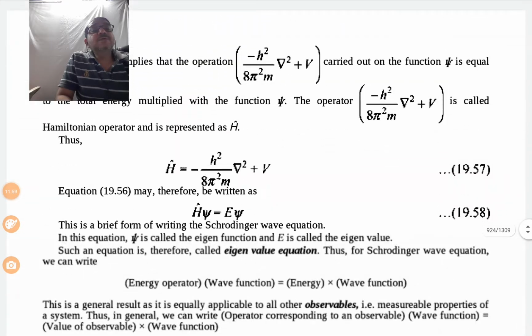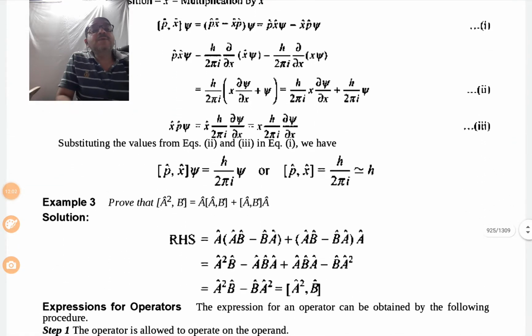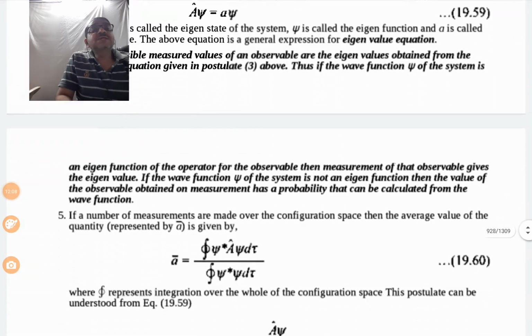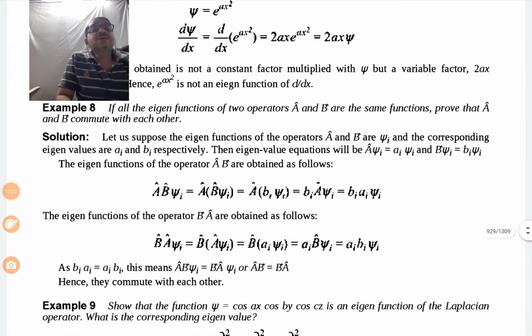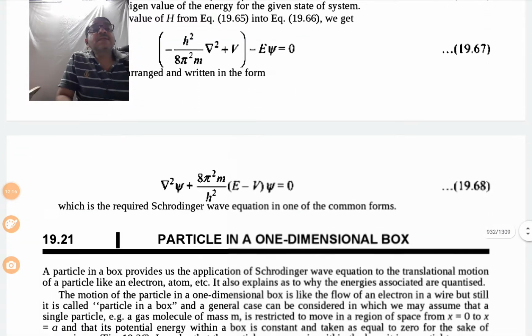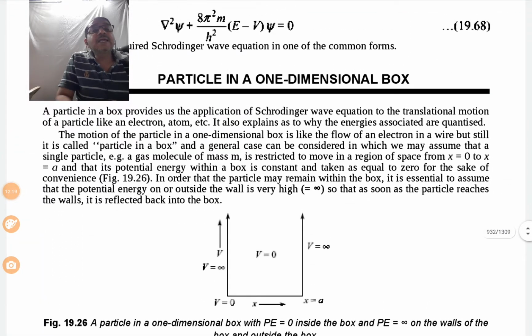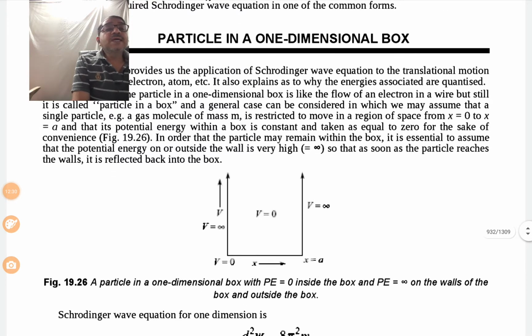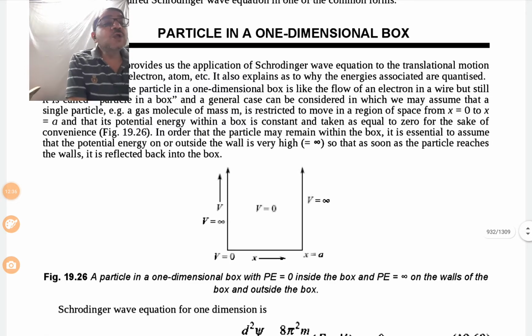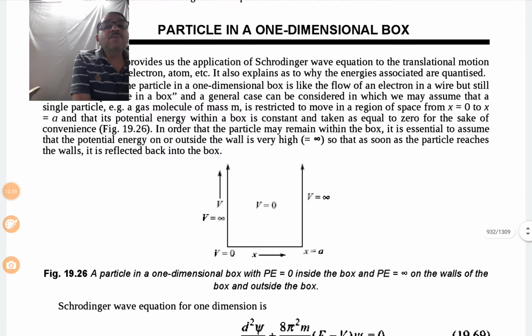Now, coming to our actual part, what I was telling about the particle in a one dimensional box. When we consider the particle in a one dimensional box, let us see a diagram. Here a diagram is represented, having a particle in a one dimensional box with potential energy V equal to 0 inside the box and V equal to infinity on the walls of the box and outside the box.